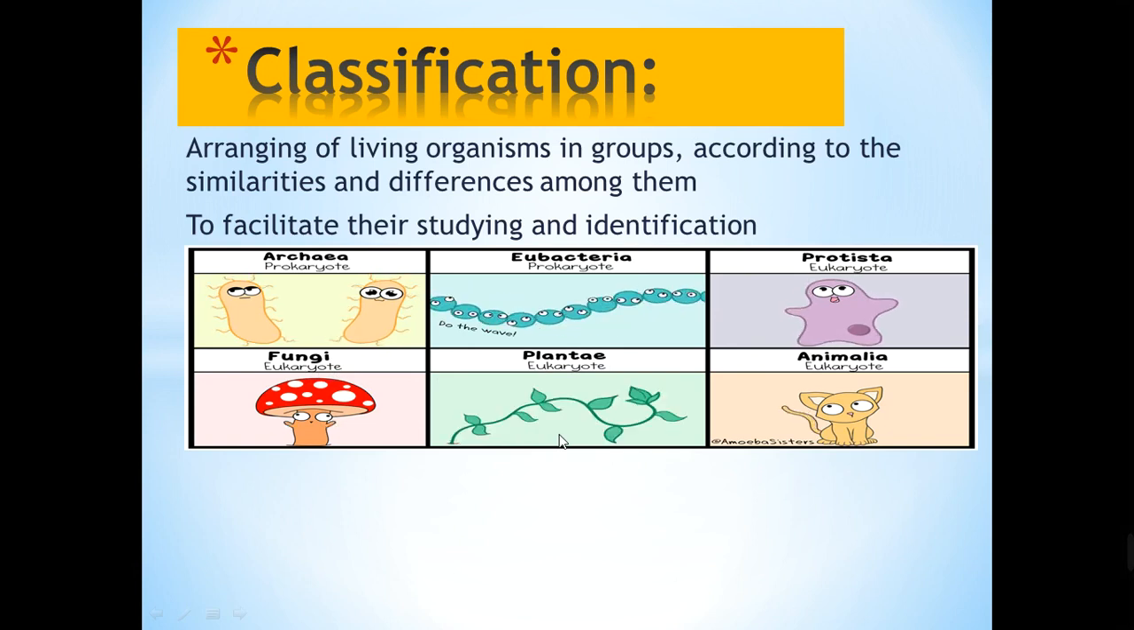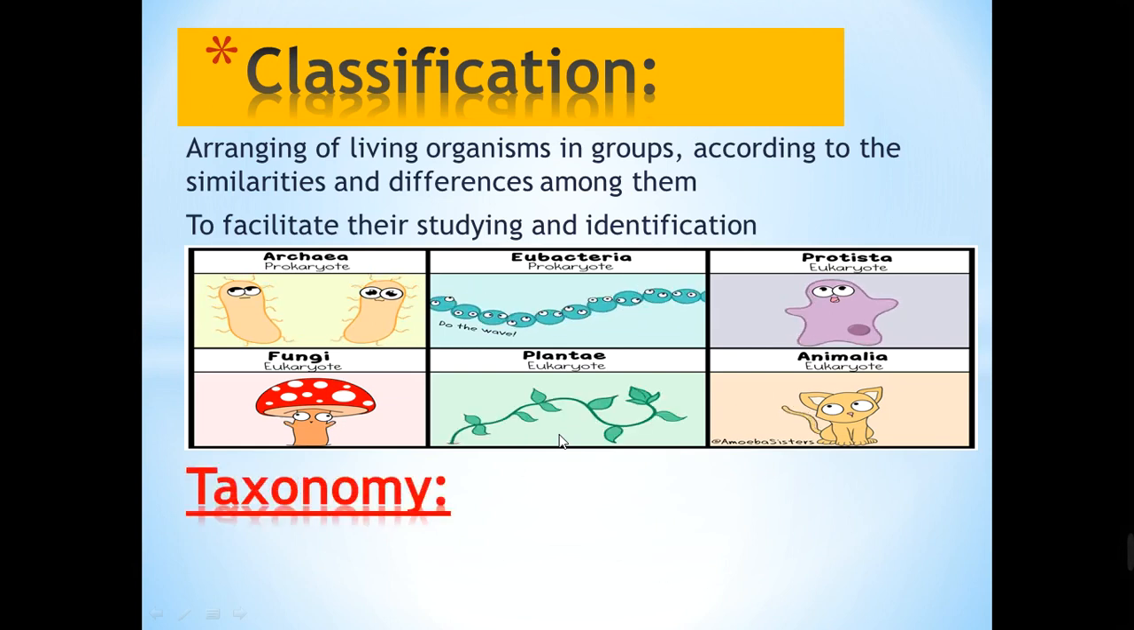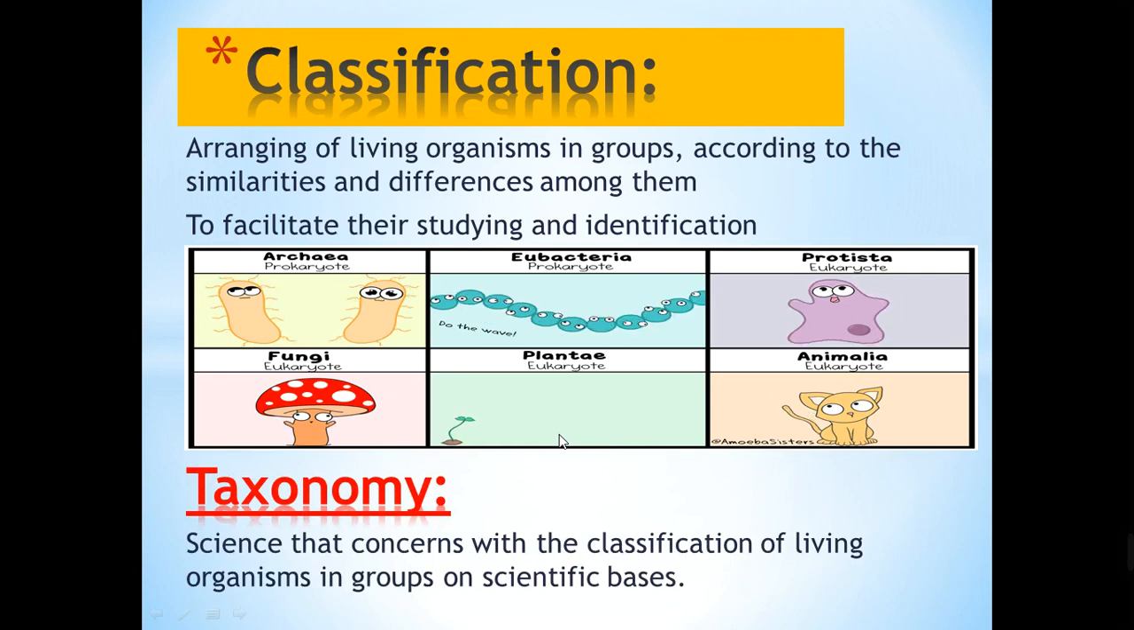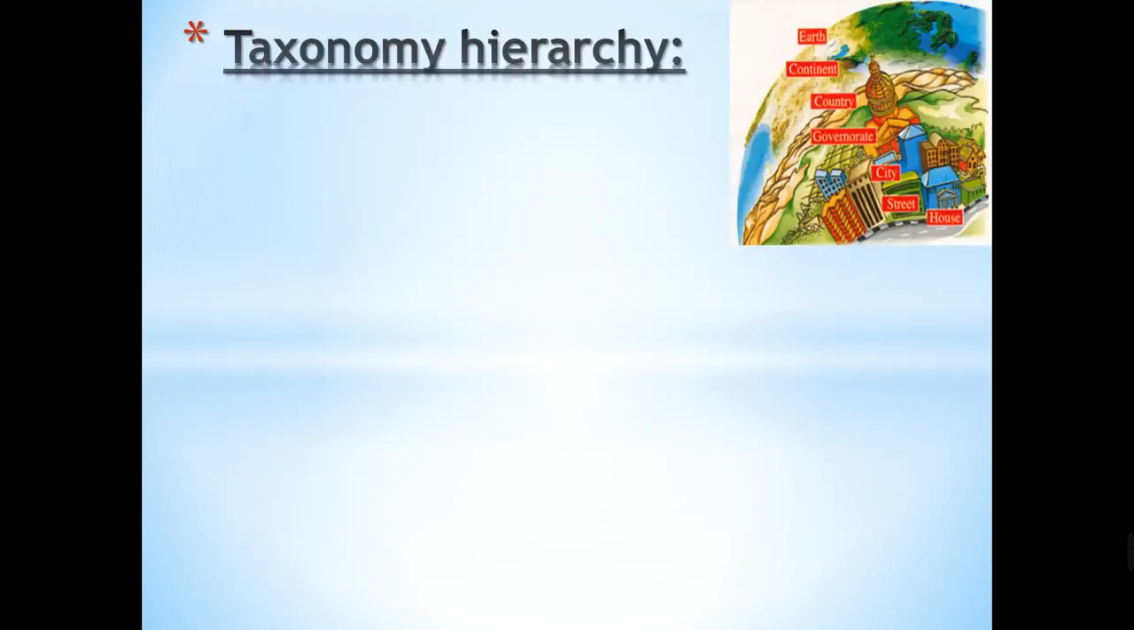Why did they do so? To facilitate their study, make their studying easier, and to identify them more easily. The branch of science which deals with classification is called taxonomy. So taxonomy is the science that concerns the classification of living organisms in groups on a scientific basis.